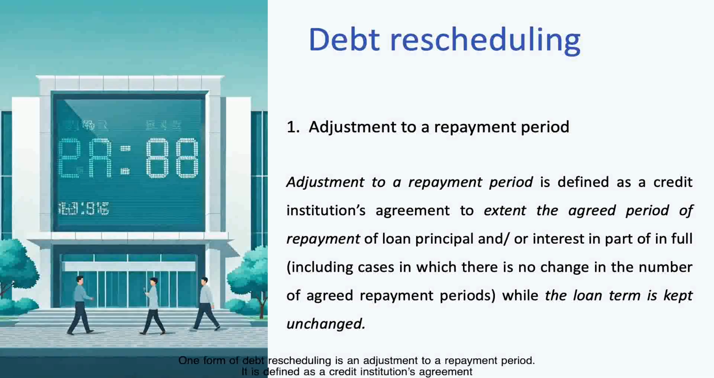One form of debt rescheduling is an adjustment to a repayment period. It is defined as a credit institution's agreement to extend the agreed period of repayment of loan principal and/or interest in part or in full, including cases in which there is no change in the number of agreed repayment periods, while the loan term is kept unchanged.